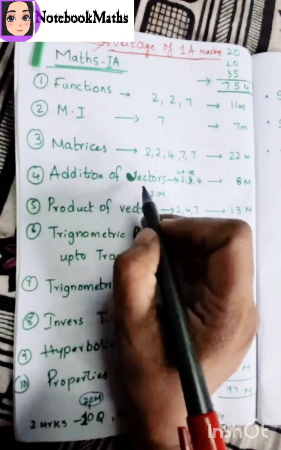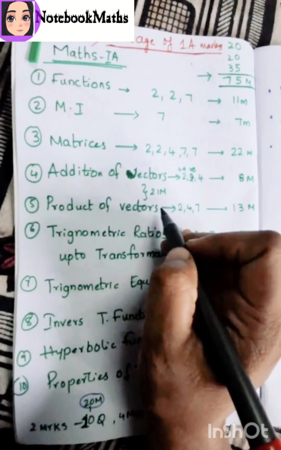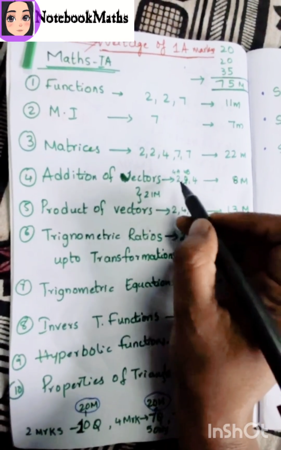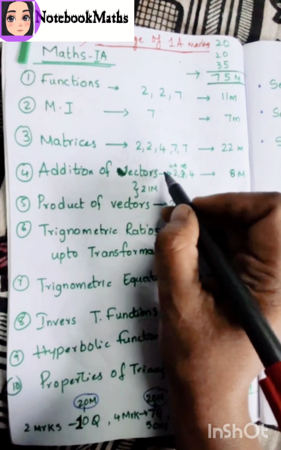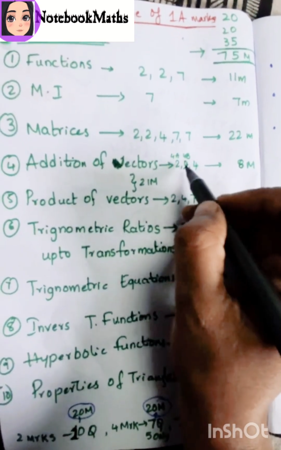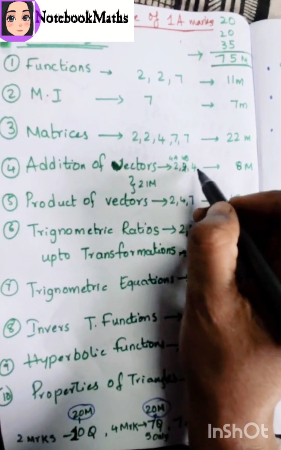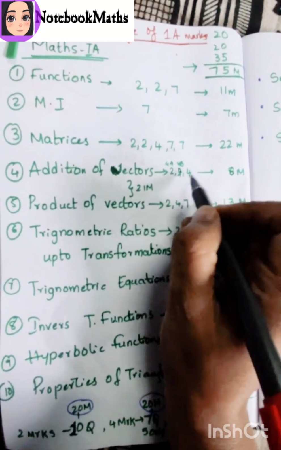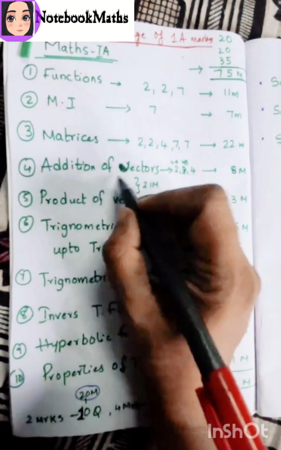Now the addition of vectors chapter and the product of vectors chapter, chapters 4 and 5. In this chapter we first have two 2 marks questions, that is from exercises 4A and 4B, one question is coming from 4A and 4B, 2 marks. And one 4 marks question is coming, that is 8 marks in section 2. Okay children, 8 marks is allotted for addition of vectors.